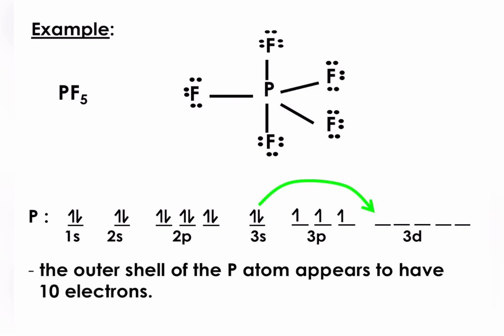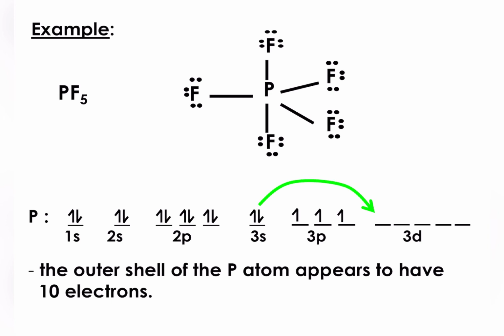Dan as you see here, the outer shell for phosphorus mempunyai 10 electrons due to 5 bonding pairs. So disitulah a bit explanation how expanded octet boleh terjadi.